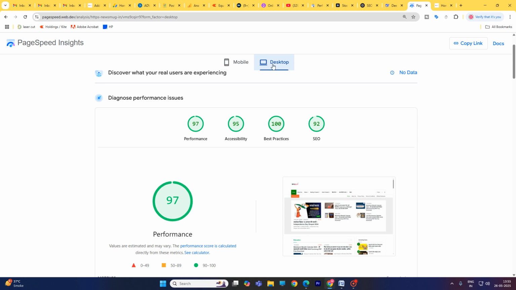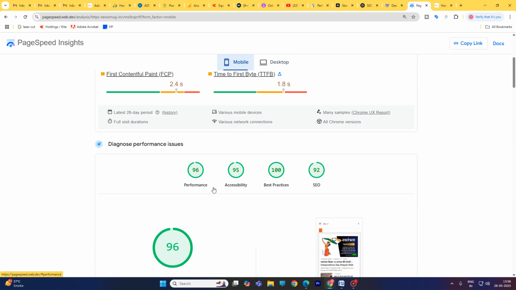In desktop mode, my website speed is 97% and performance 97, accessibility 95, best practice 100%, and SEO 92%. On mobile, my website speed is 96, more than 90%, accessibility is 90%, best practice is 100%, and SEO is 92%.